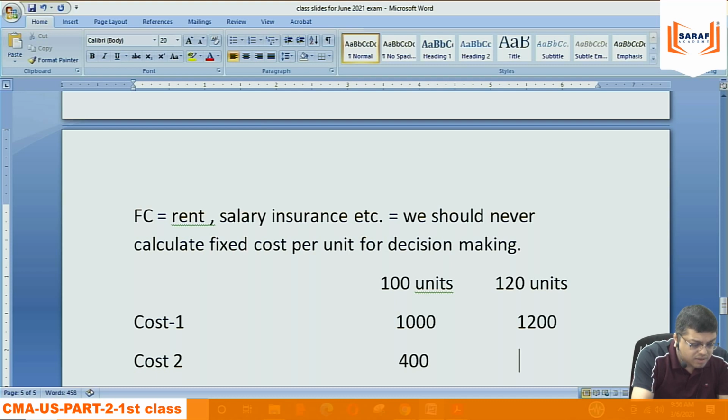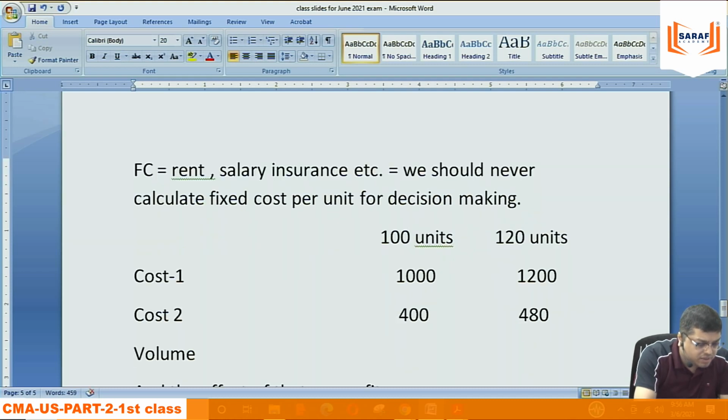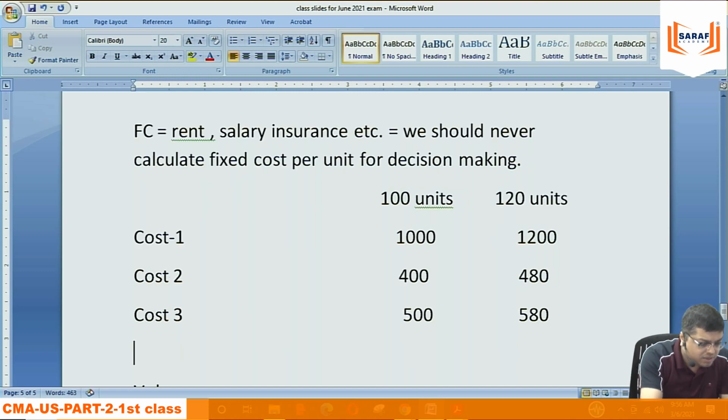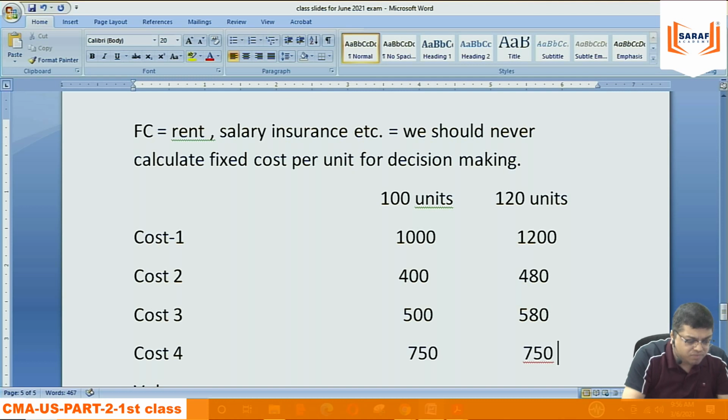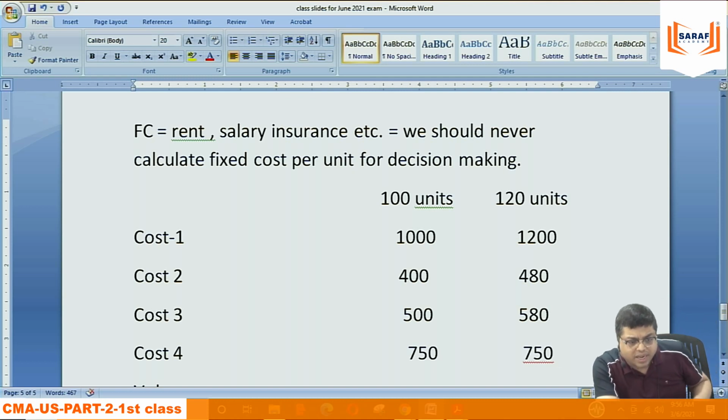400, 480. Cost 2, 400, 480. Cost 3, 500, 580. Cost 4, 750, 750.